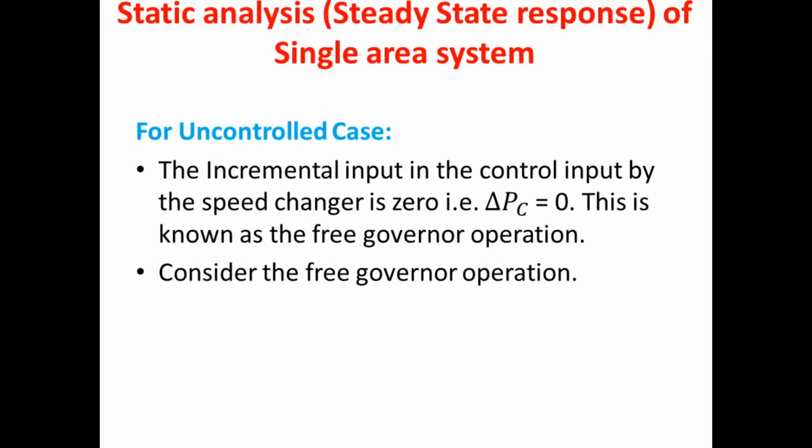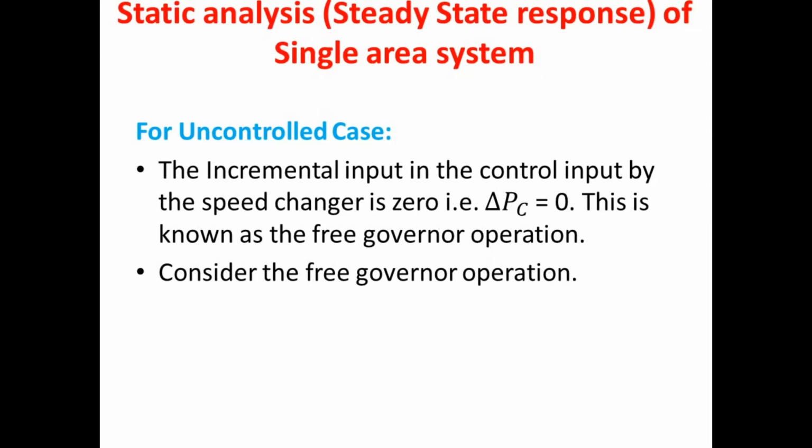So let us start with the uncontrolled case. It means that we are going to remove the presence of the command signal. That is, we are removing the secondary control loop in the load frequency control. It means we are going to consider only the primary loop of LFC. So that we can say is free governor operation.